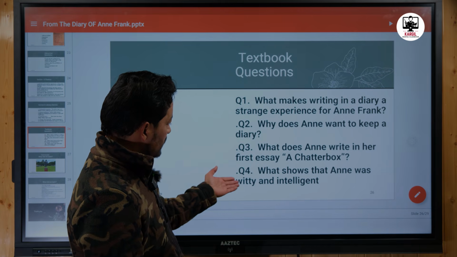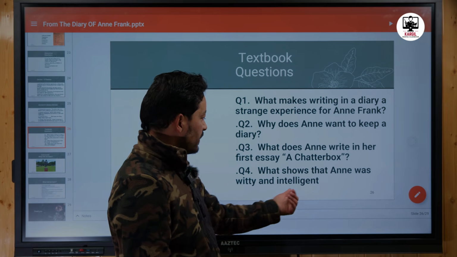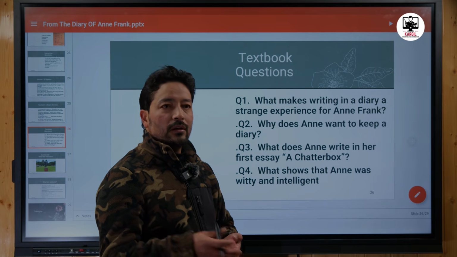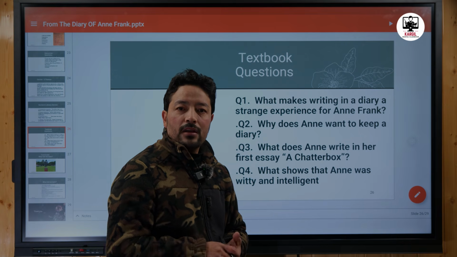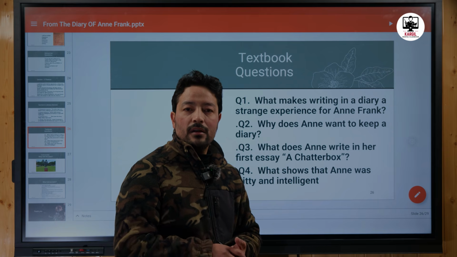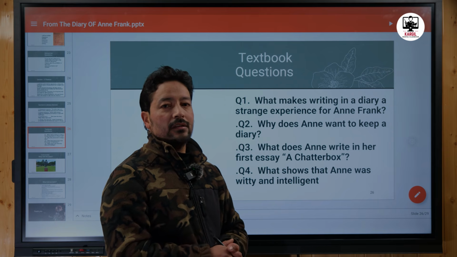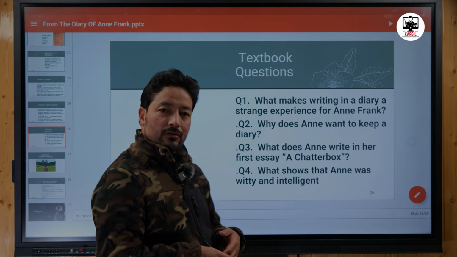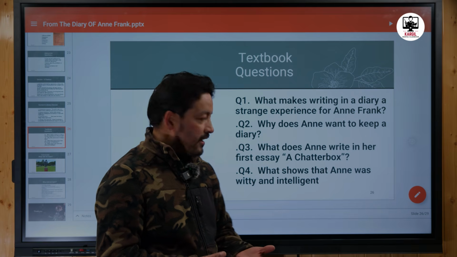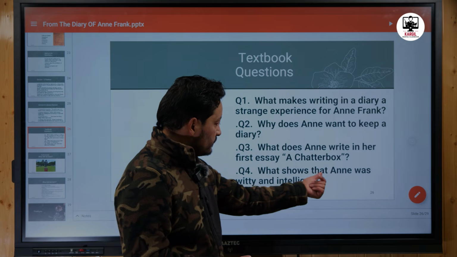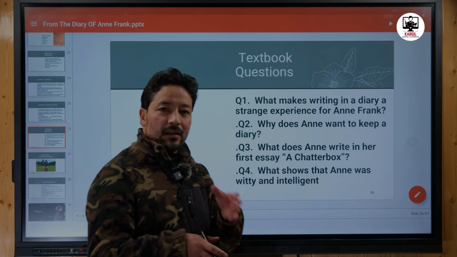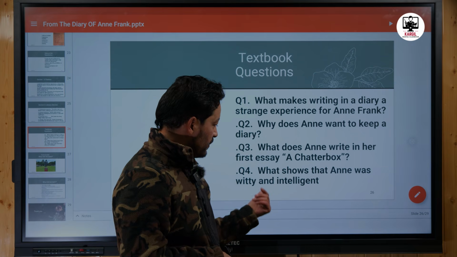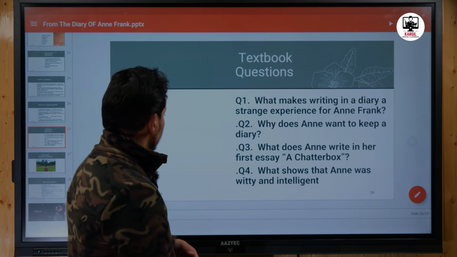The question number 4 is asking, what shows that Anne was witty and intelligent? We know that to deal with very difficult situations, even on being called talkative, she is not feeling bad, she is not nervous, she is not upset, but rather she convinces her teacher in a very humorous way. She says that talking is every student's trait, and so managing all this stress and difficult situation shows her wit and intelligence. So we get to know that she is a very intelligent girl.